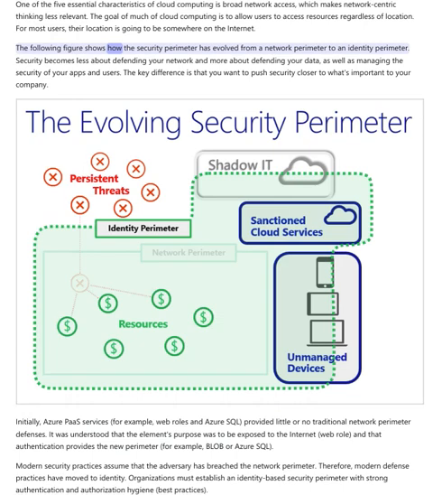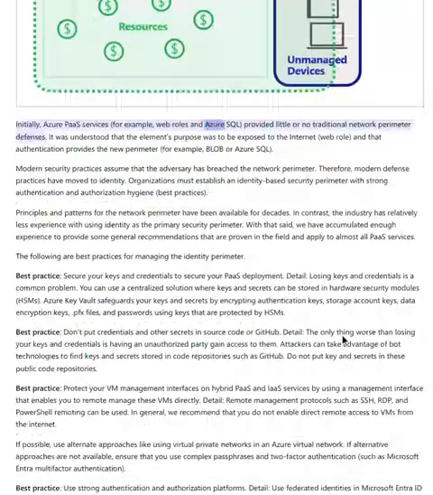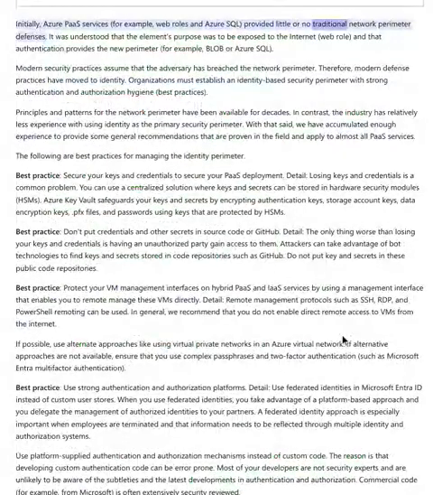The following figure shows how the security perimeter has evolved from a network perimeter to an identity perimeter. Security becomes less about defending your network and more about defending your data, as well as managing the security of your apps and users. The key difference is that you want to push security closer to what's important to your company. Initially, Azure PaaS services, for example, web roles and Azure SQL, provided little or no traditional network perimeter defenses. It was understood that the element's purpose was to be exposed to the internet, web role, and that authentication provides the new perimeter, for example, Blob or Azure SQL.